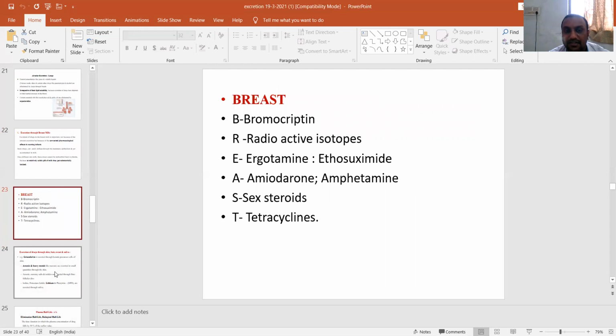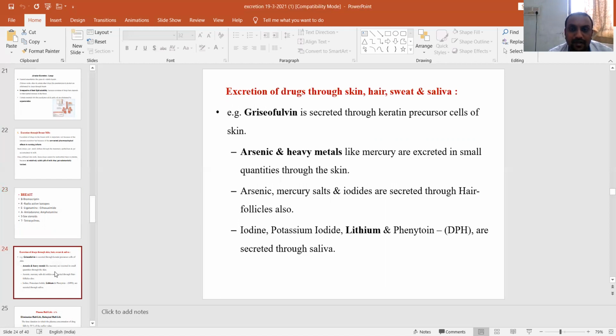You can remember drugs which are excreted through milk with a mnemonic: bromocriptine, radioactive isotopes, ergotamine, ethosuximide. A stands for amiodarone or amphetamine, S stands for sex steroids, and T stands for tetracyclines.